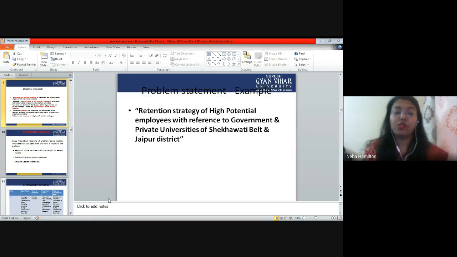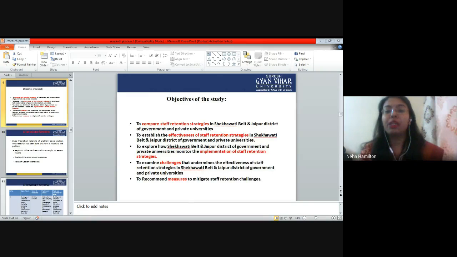Objectives of study. This point is very important because whatever you do in this world should have a reason behind it. In the same way, if you are doing a very important activity, and that activity is a particular research, it is very important to make people understand what your basic aims or objectives are behind doing a particular study. So what is your basic aim or objective? Your basic aim is to compare staff retention strategies in Shekhawati belt and Jaipur district of government and private universities, to establish the effectiveness of staff retention strategies.